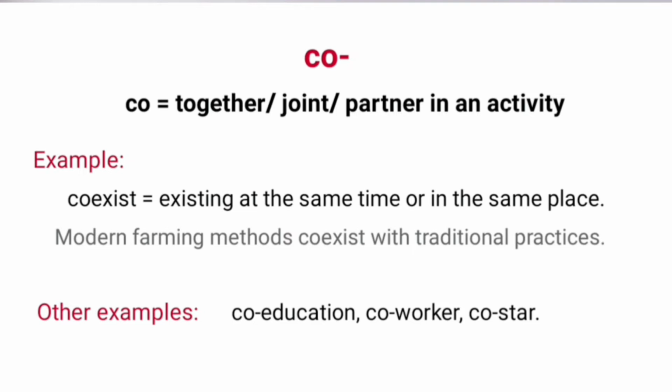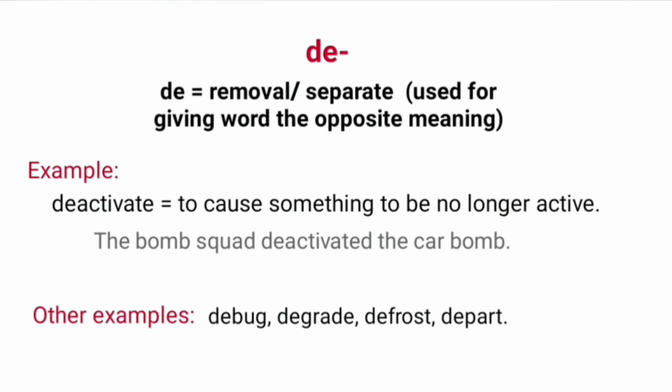Prefix co means together or joint or partner in an activity. A word with prefix co is coexist. It means existing at the same time or in the same place. Its sentence is modern farming methods coexist with traditional practices. Other examples are co-education, co-worker, co-star.